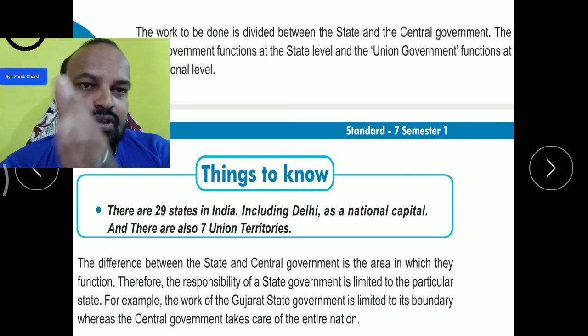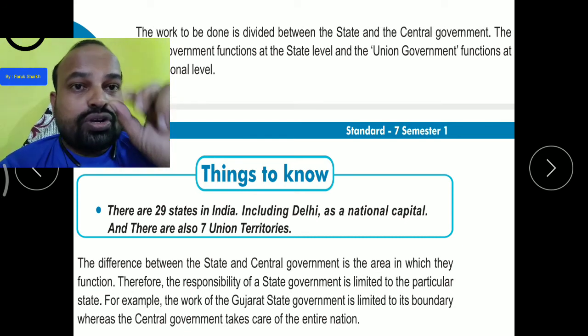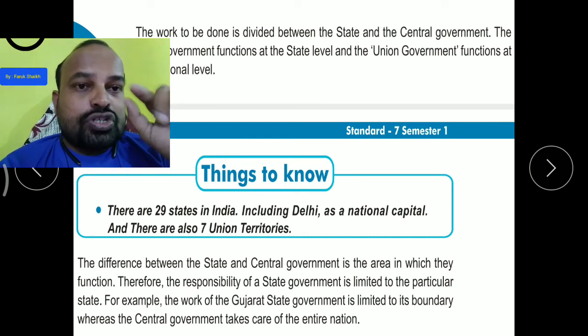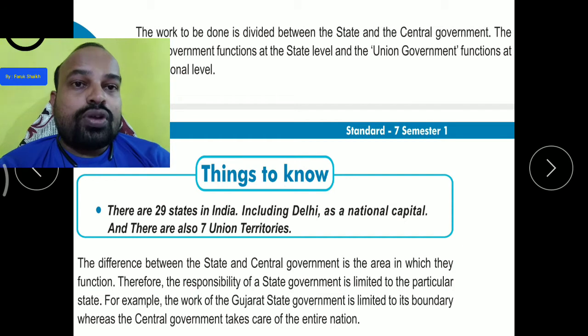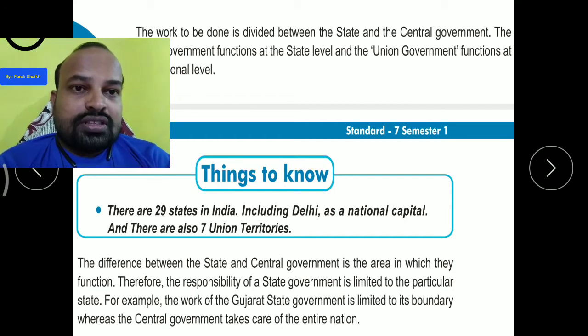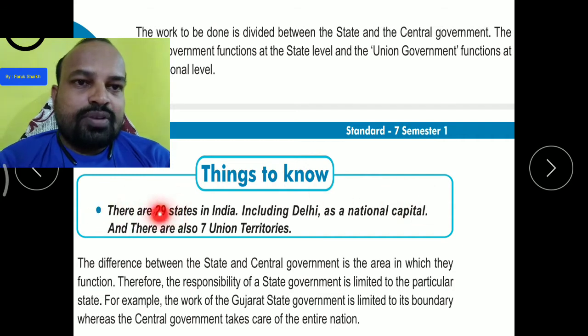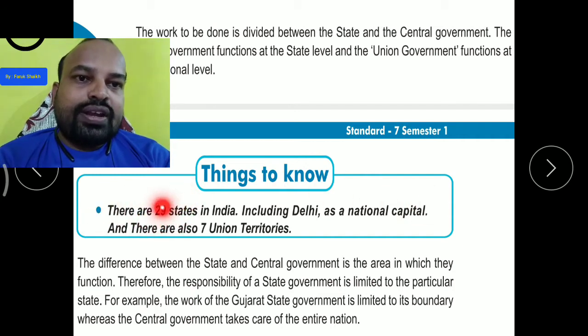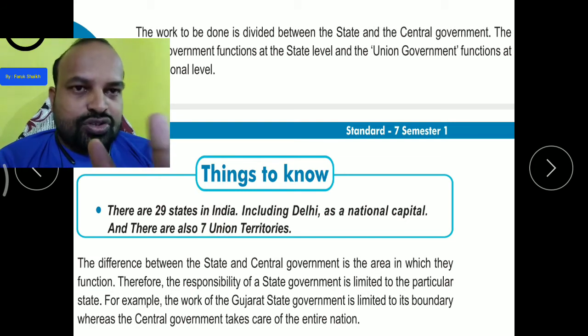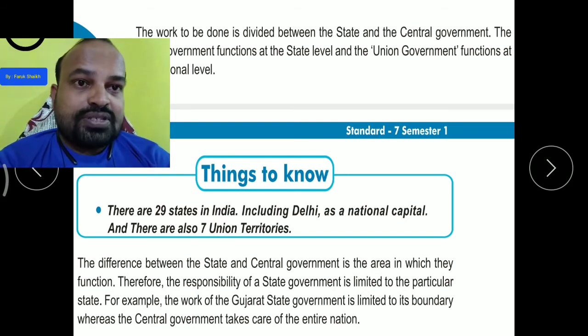There were 7, but now with Jammu and Ladakh becoming two union territories, the union territories total 9. Got it? This number will be changed. Here it will be 28 and here 9. Is it clear, students? Just keep in mind, don't make a mistake about it.